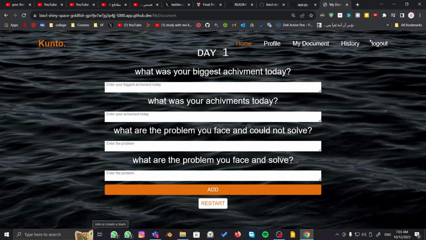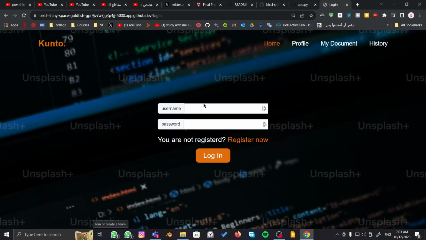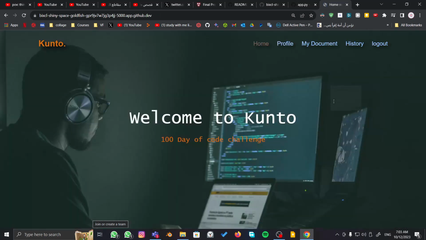Now if you press logout, the system will log you out from the website, and you can go back and log in. BXL, okay, BXL 123.